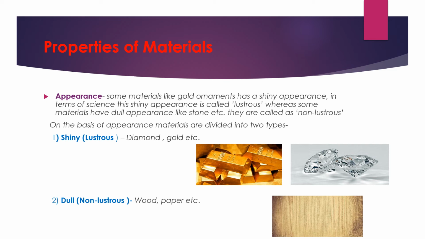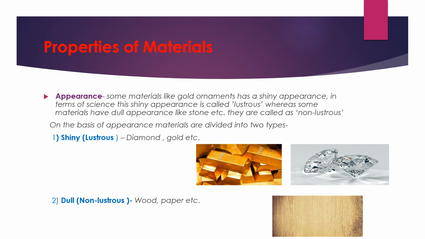You would have seen the example, stone is given. It is very much clear to you that stone, wood or paper, whatever you see, will have a dull appearance. It will not shine like gold and diamond. So it is known as non-lustrous. So on the basis of appearance, materials are divided into two types. First one is shining, that is lustrous. Example, diamond and gold. Here are the pictures of shining.